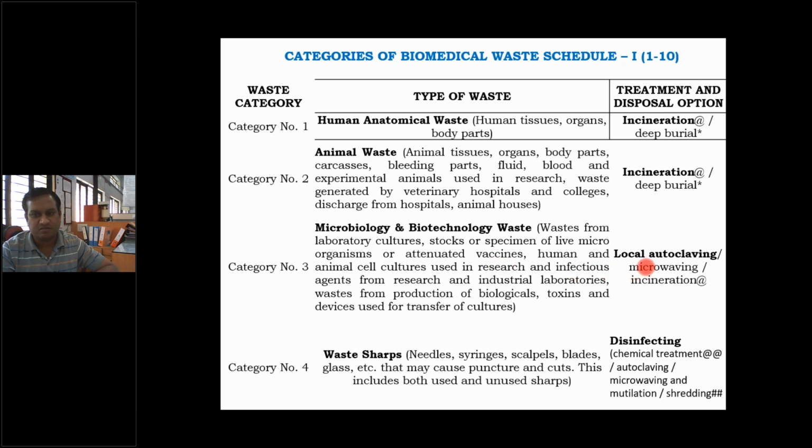So what is the treatment or disposal option? Local autoclaving. Autoclave is nothing but the pressure vessel where high temperature and high pressure is there. Then microwaving or incineration. So microwave can be used to treat this waste. In the microwave also, a specific type of intensity and frequency waves can be transferred through this waste, and that waste can be treated. So high temperature, high pressure, the autoclave, is one option, then microwave is the second option, and if it is not suitable, then incineration is the last option.